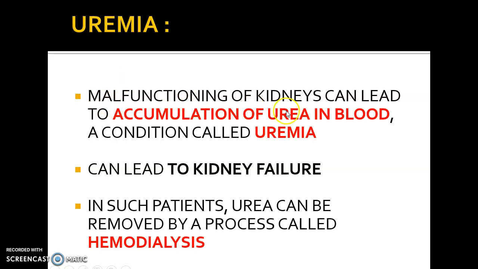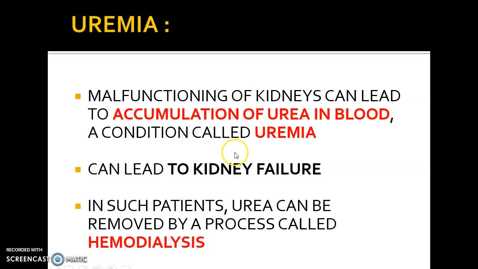Malfunctioning of kidneys can lead to accumulation of urea in blood, a condition called uremia. You know why we have discussed the kidney filtration, right? I mean the filtration of blood by the kidney. The intention of filtering the blood is to get rid of urea from our blood. And what if the same urea accumulates in the blood?